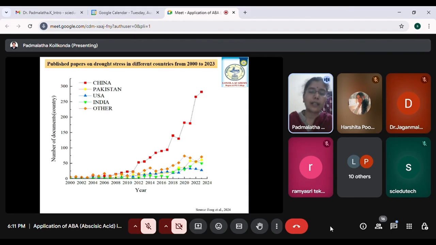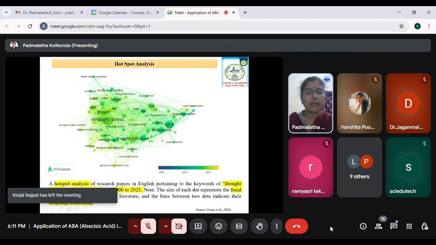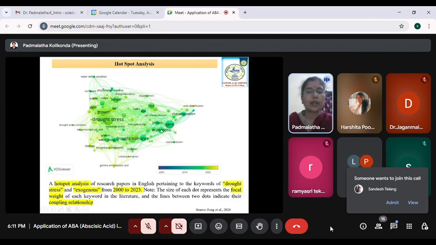And if you look at the next slide, here there is another hotspot study, which was done by Feng et al. in 2024. They have used VOSviewer, where this is a predicted result where they have done a hotspot analysis, and they have given certain keywords, like we can see drought tolerance, there is ABA here, and rice and other genes. And so these keywords, when they have given, and then finally analyzed the publications with respect to the keywords, and these dots, we can see only the dots and the lines here, right?